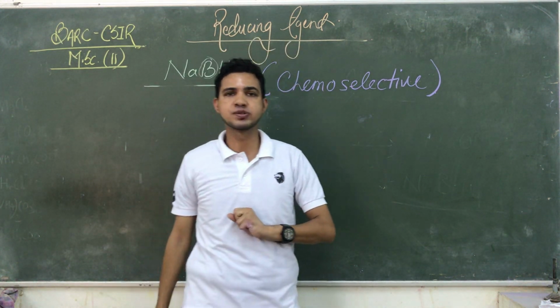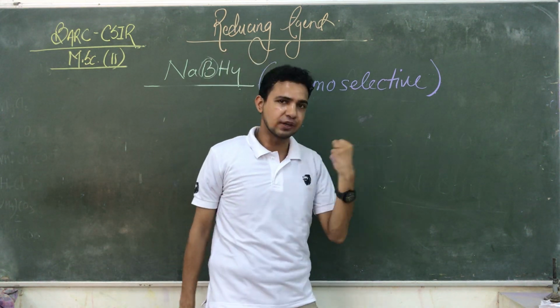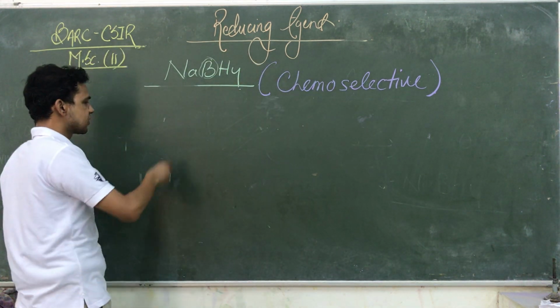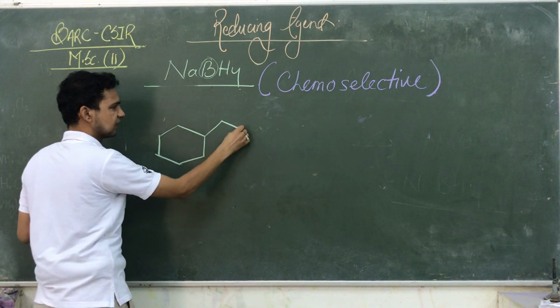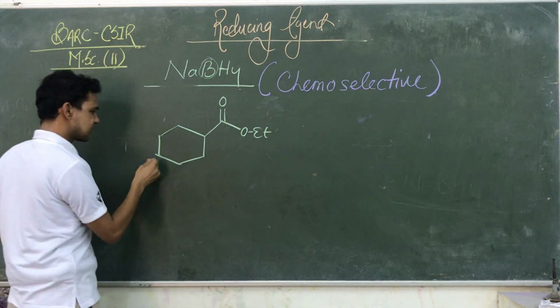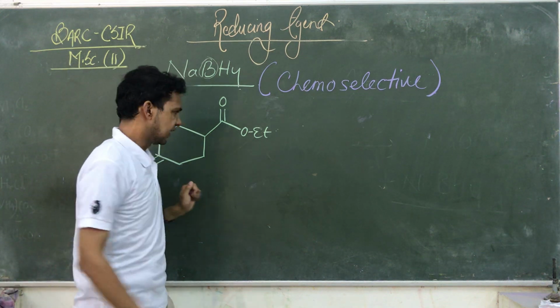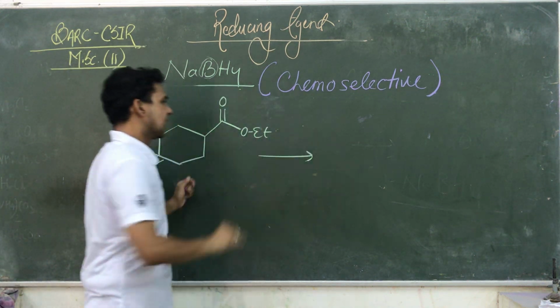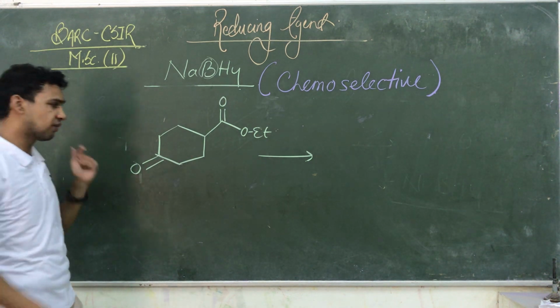specific functional groups, not to the other functional groups. Okay, so then we are going for the reactions. Suppose we have a compound like this one, COOEt, and we also have a ketone. So this is a compound in which an ester group is available and the ketone group is also available.